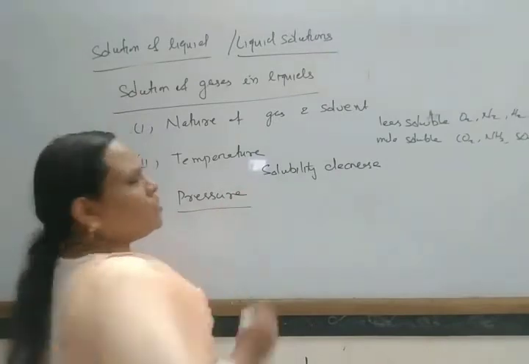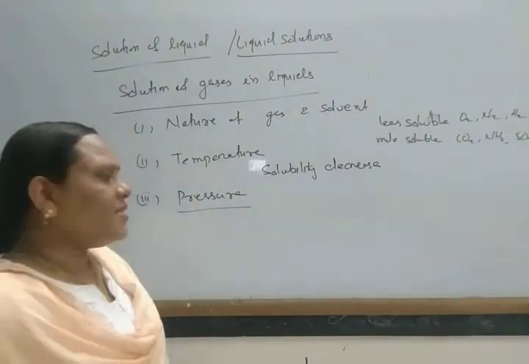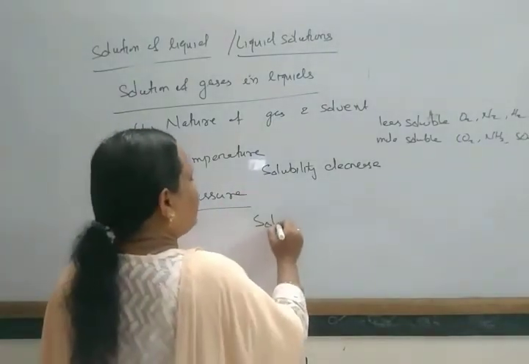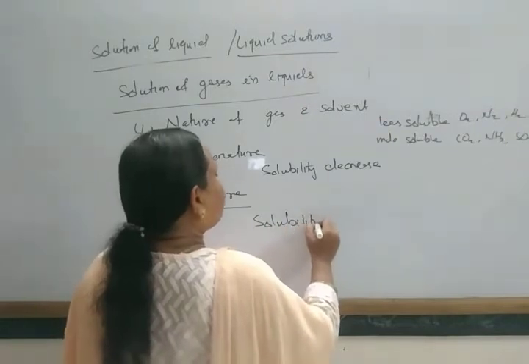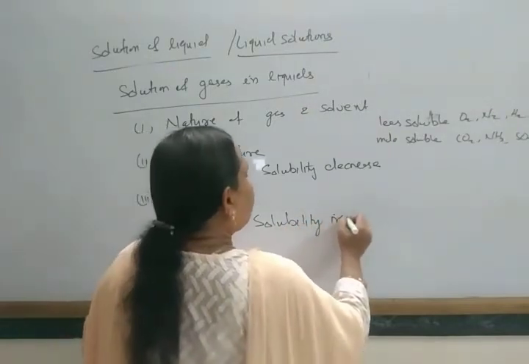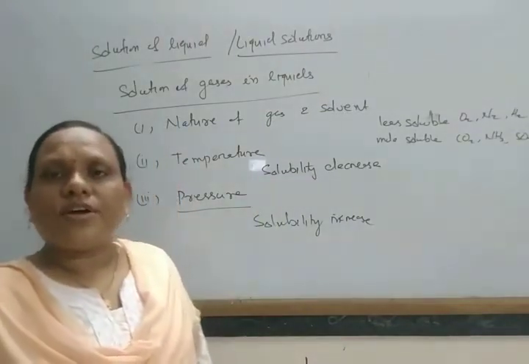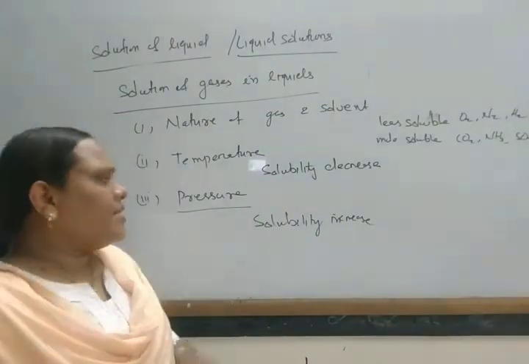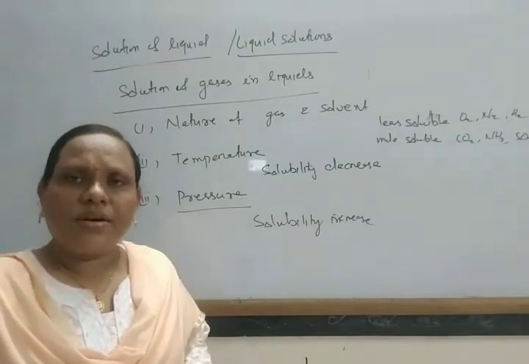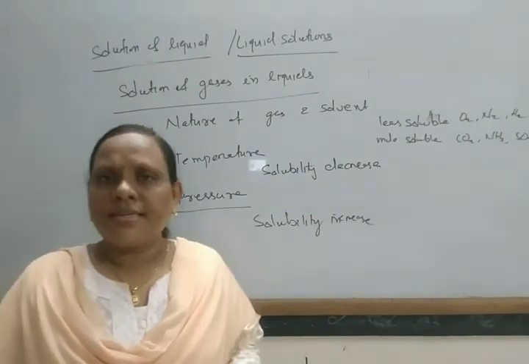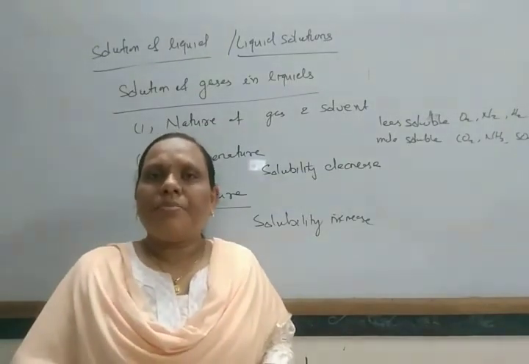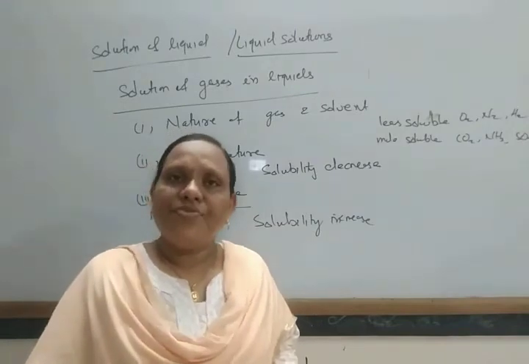Next, pressure. By increasing pressure, generally the solubility increases. The relationship between the pressure and the solubility of the gas is better explained by Henry's law.